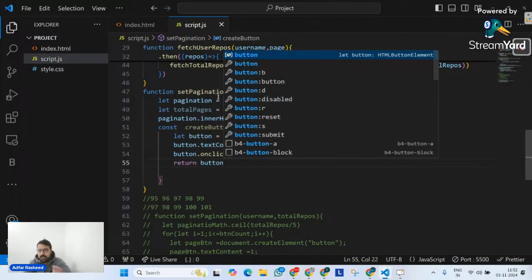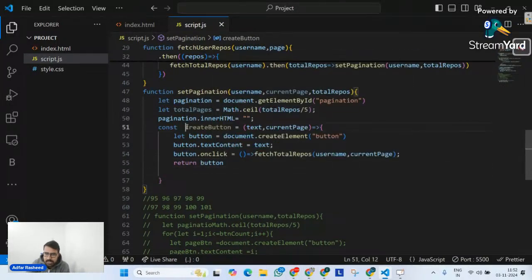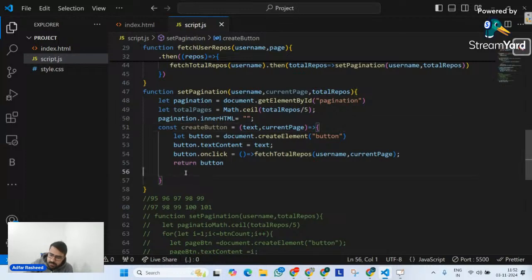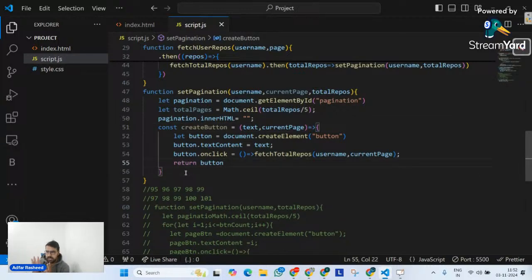Now, if you look at this functionality, whenever this function createButton is called, every single time it's going to create and return a button to you. And then once you click on that button, it's going to fetch user info with a username and current page. Whatever text we have on that, that's what this button is going to show. Now, in a similar way, I know there are three things: previous button, next button, and in between the range. So let us first create the previous button.